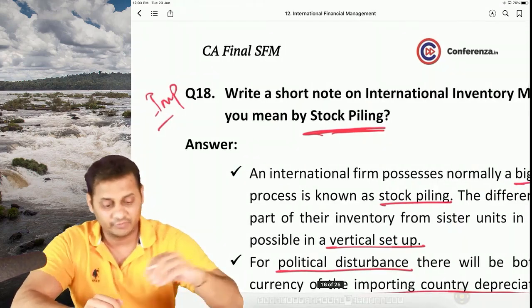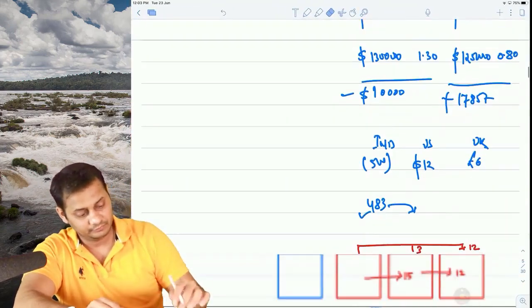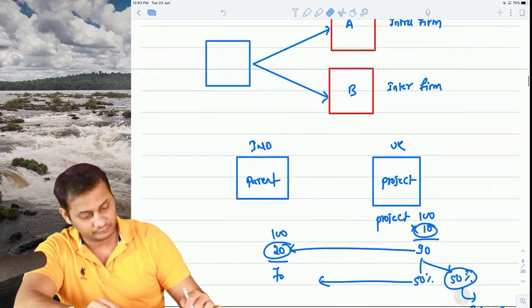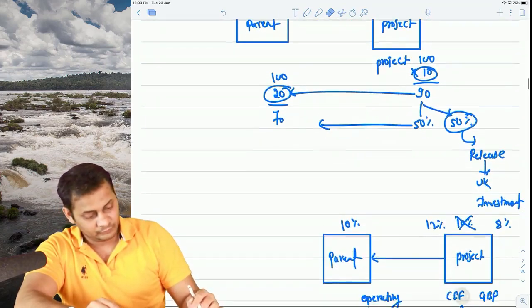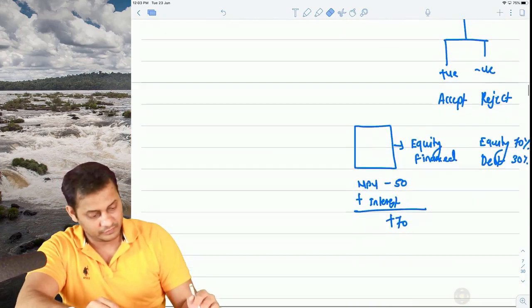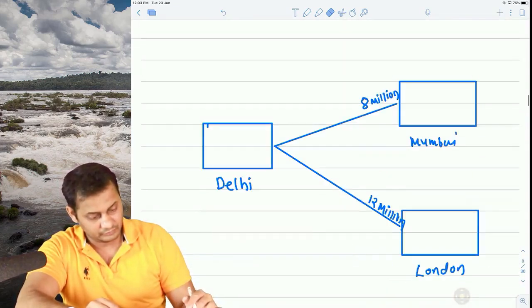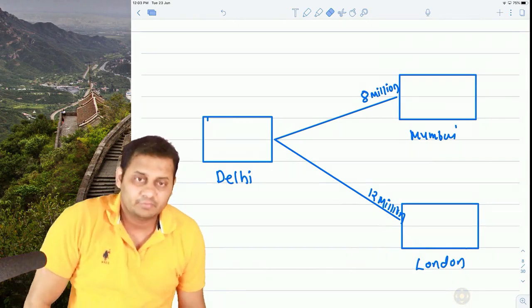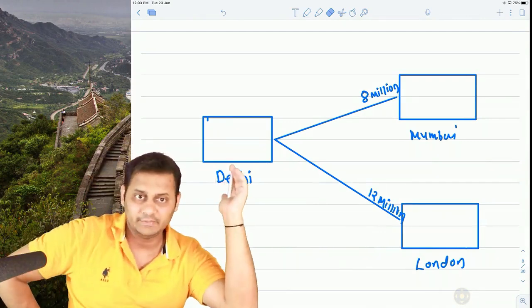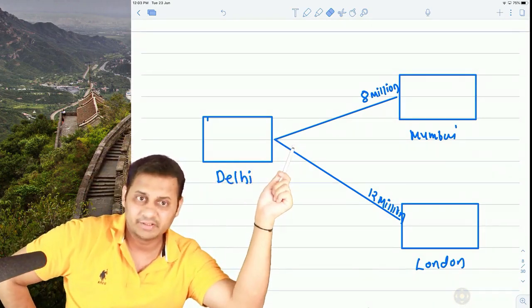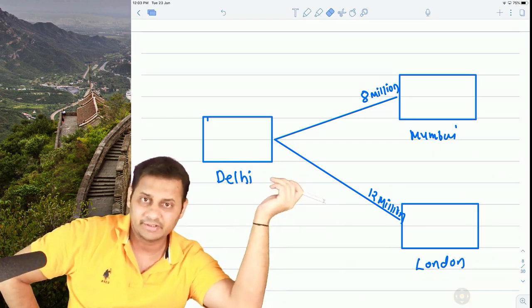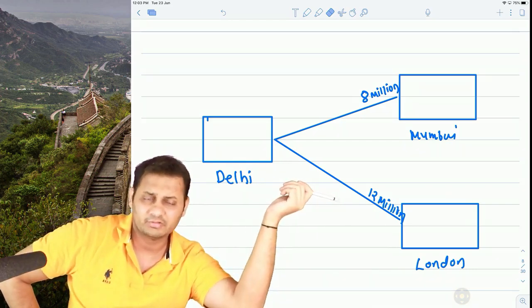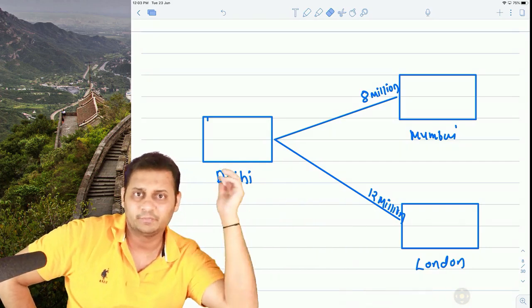Stockpiling. See, what happens is, let's say your parent company is in Delhi, and one subsidiary is in Mumbai, and another firm is in London.